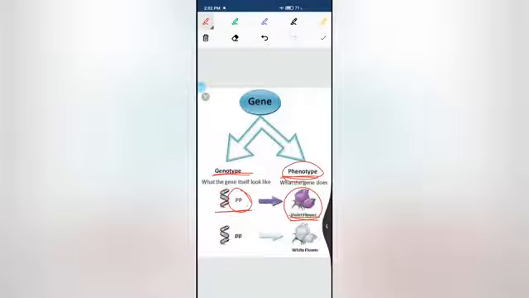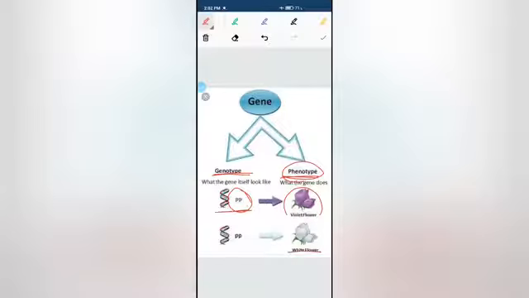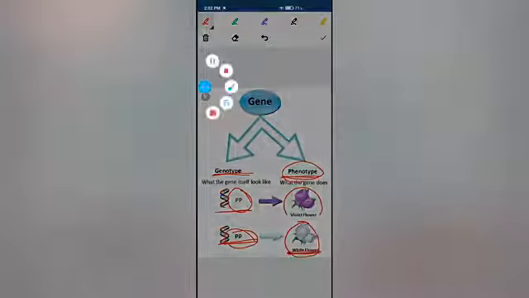Similarly over here, we can see a white colored flower. This is the phenotype. Who is responsible for this phenotype? This small p gene. So this small p is the genotype. That means this is the genetic constitution responsible for this white colored phenotype.